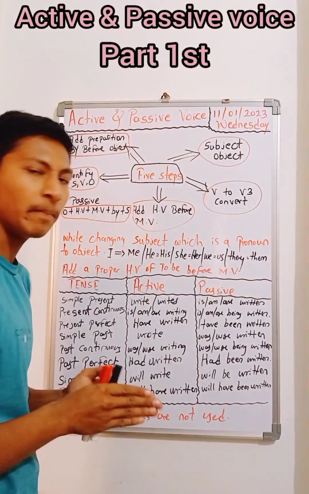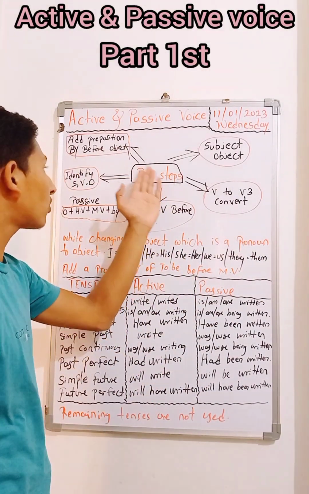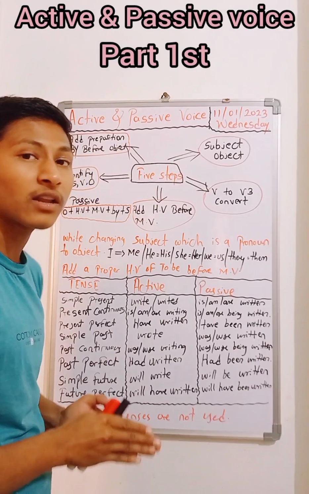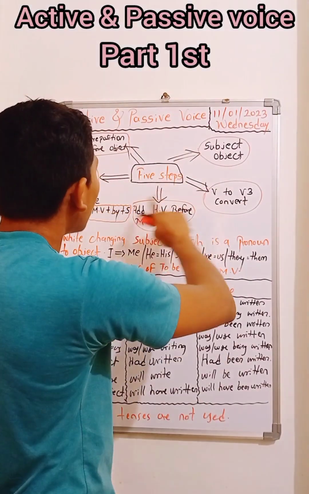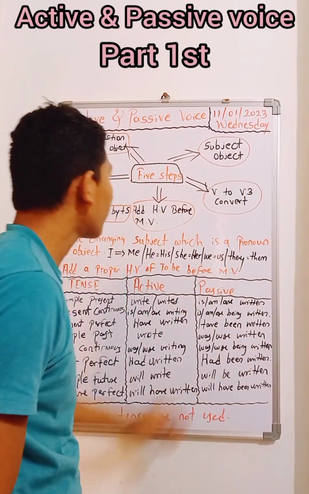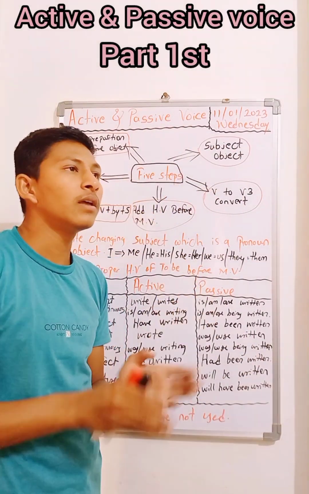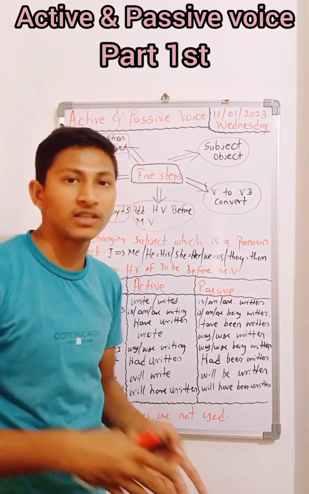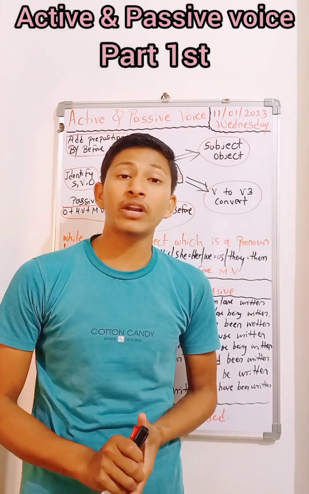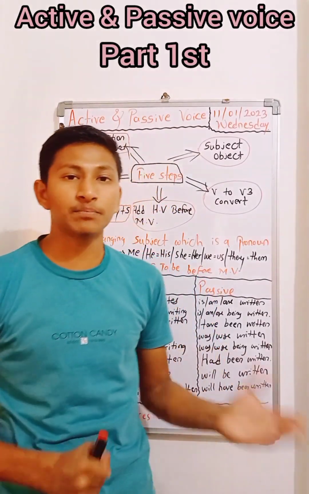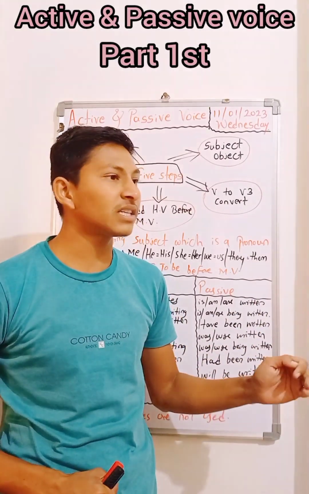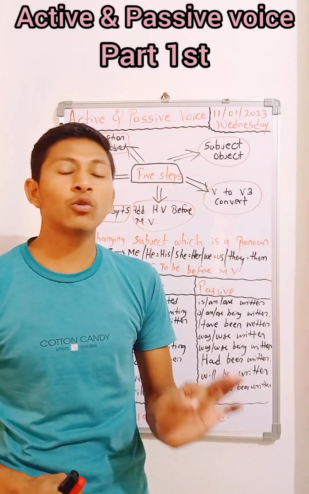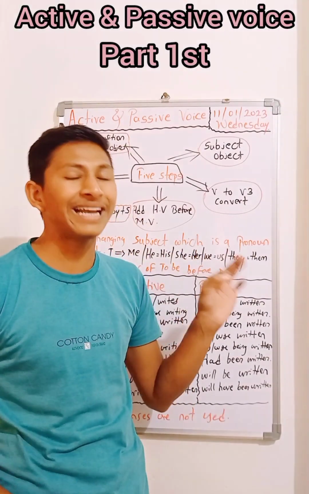Here there are 5 steps. Before attempting the examples you should be aware of all these rules. What are those steps? Those rules begin with subject and object. You have to concentrate on the subject and object. What is the subject? What is the object? I think we have already discussed subject and object in our individual video previously. Subject means he who is doing the action. The performer of the action is called the subject, and the receiver of the action is called the object.